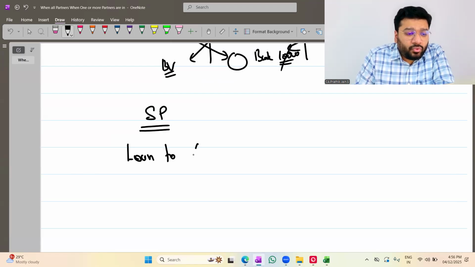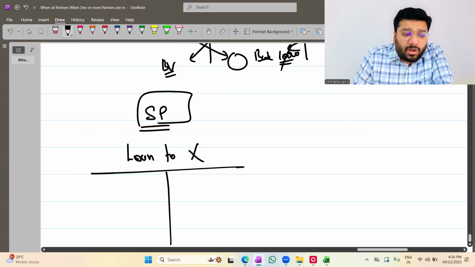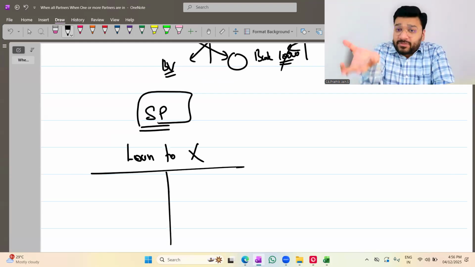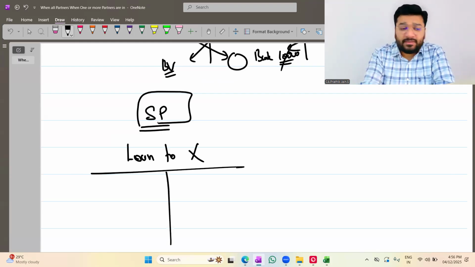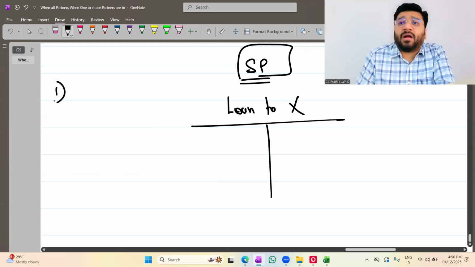Loan to X. Who is X? X is a solvent partner. Loan to X means the firm gave a loan to the partner, which means we have to receive money. Yes or no? In this case, what is the order of closing the accounts?